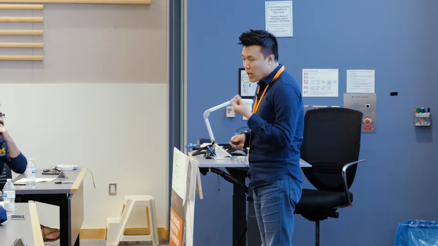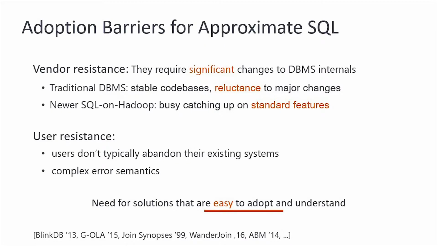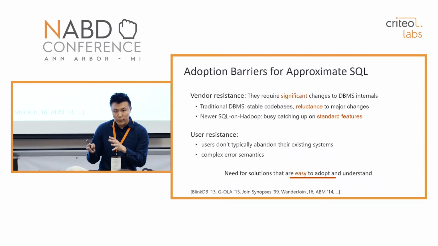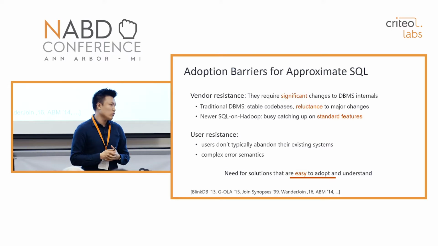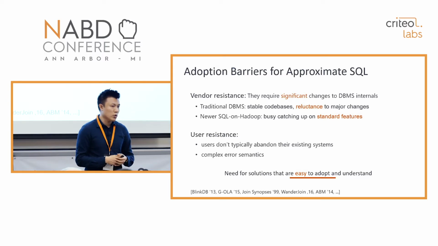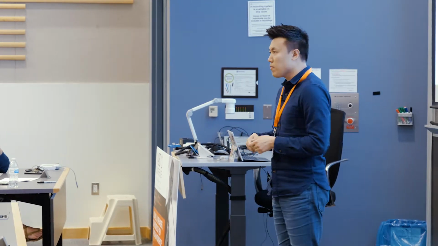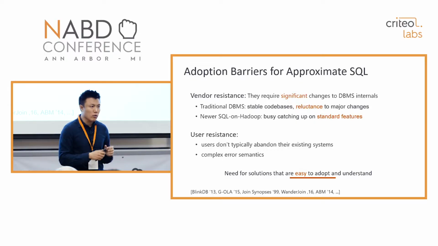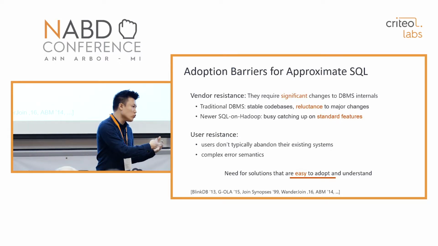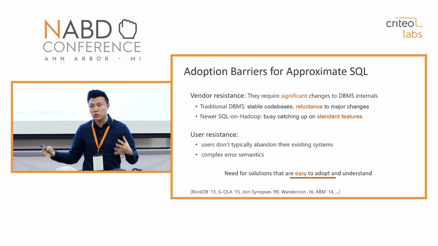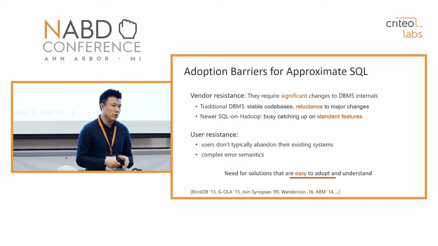Our hypothesis behind this slow adoption is that these AQP, or approximate query processing, techniques typically require deep modifications of the existing database systems. So traditional database vendors, such as Microsoft SQL, with stable code bases, are reluctant to adopt these major changes, especially when they have millions of existing customers. The situation could be better for newer SQL-on-Hadoop communities, but they have a lot of other stuff on their hands in terms of implementing standard features. And also, users are not going to just abandon their existing systems in order to use a research prototype, especially when they have billions of records in their existing database systems.